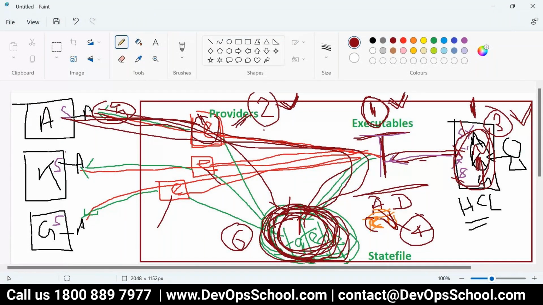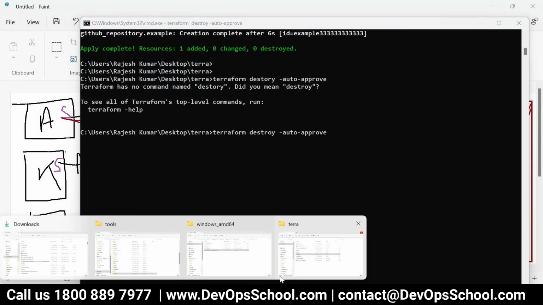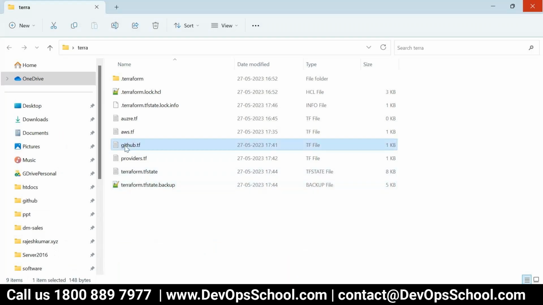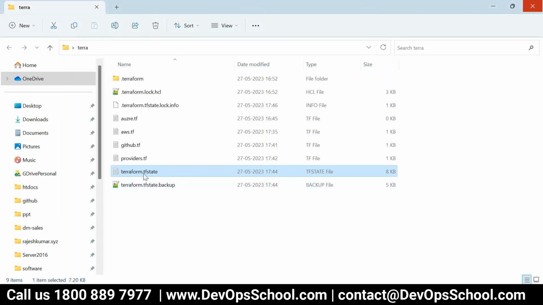And after destroying, will the state file still be there, or will it delete the state file? No, it will clean it, because remember, the state file represents the actual state. So it will clean that. Here it's 8 KB right now. Look at this, after destruction, it will become 1 KB or 2 KB or something.